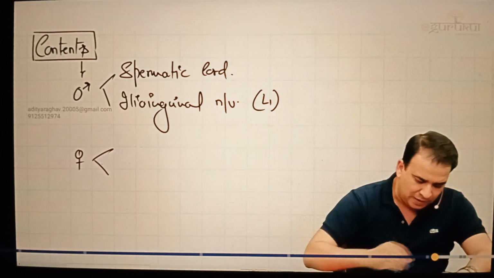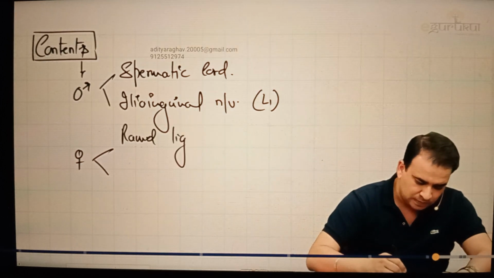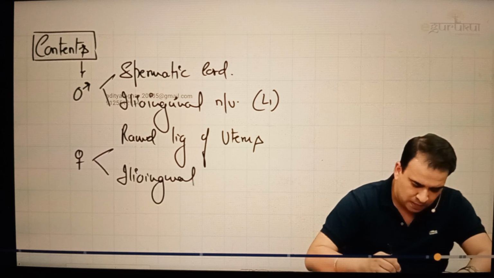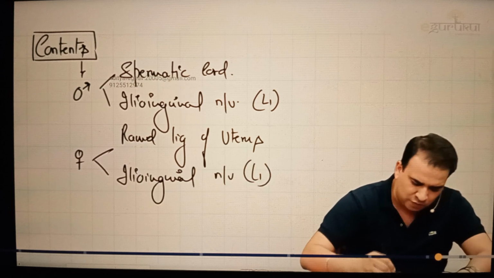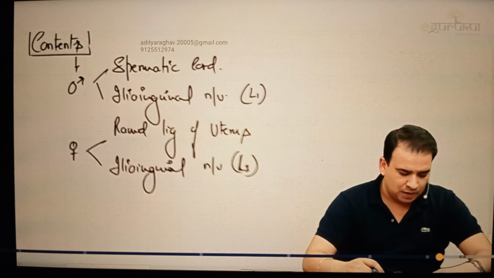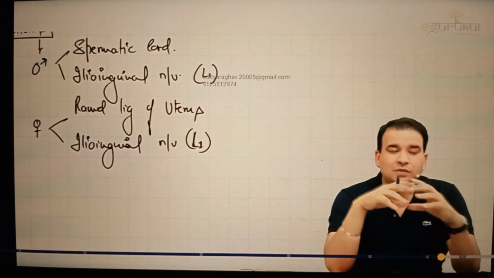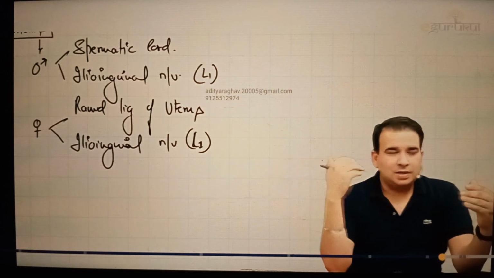Whereas in case of female, the content will be the round ligament of uterus, and once again, it will be the ilioinguinal nerve coming from L1, sometimes T12 also, usually by L1. That is ilioinguinal. But there's a small catch in the content also. Yes, these are the contents of inguinal canal, true. But ilioinguinal nerve is not the content of inguinal canal through and through. It is a partial content of the inguinal canal.